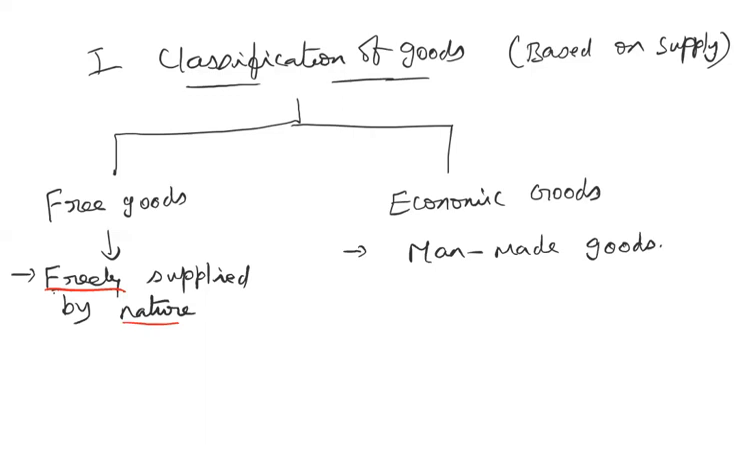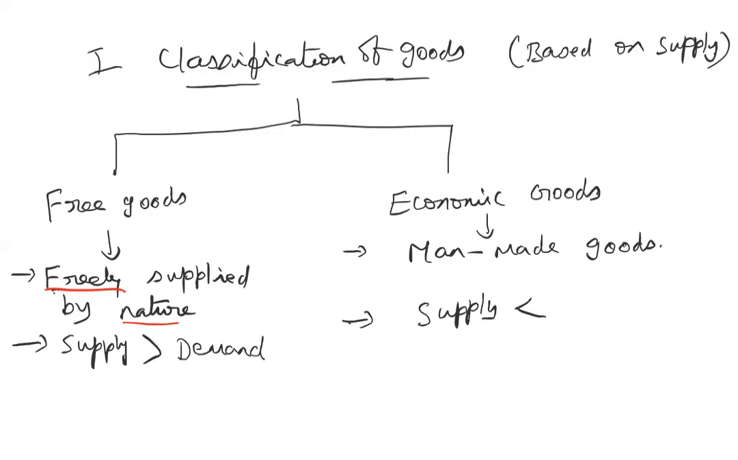Since the free goods are freely supplied by nature in abundant quantities, their supply is always greater than their demand. Whereas when you come to the economic goods, since these commodities are made by man, they are scarce goods, or in other words, their supply is most of the time or always lesser than their demand.